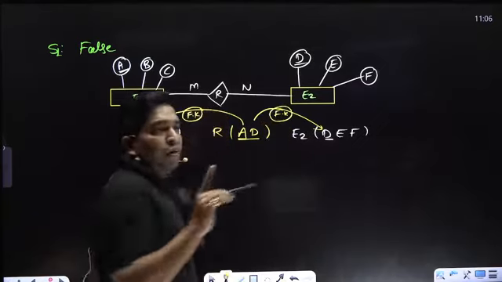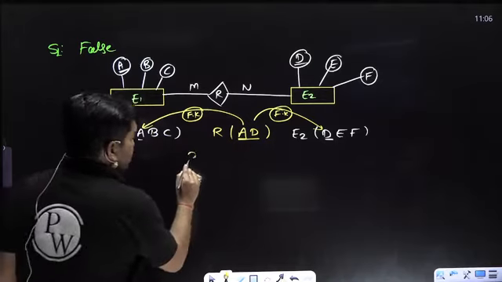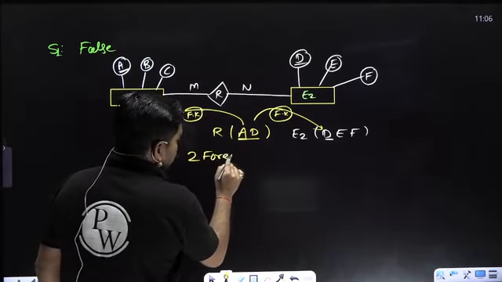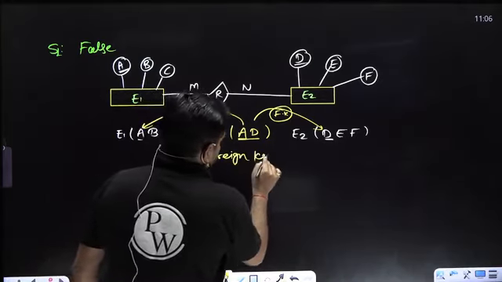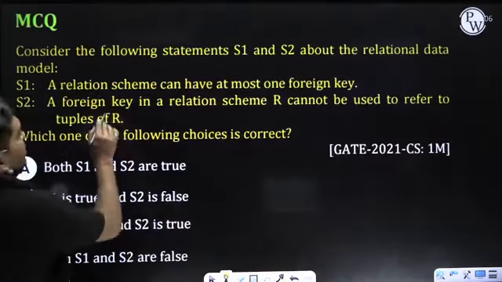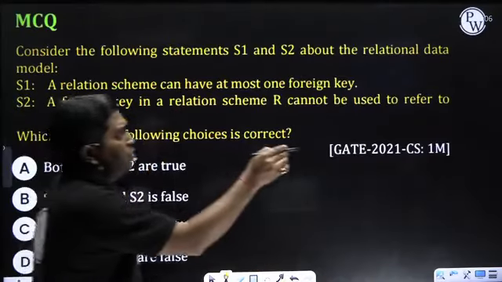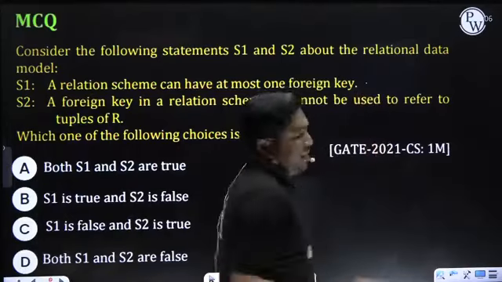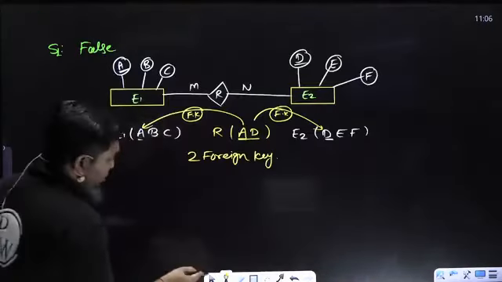So how many foreign keys are there here? Two foreign keys are there. So your statement S1, a relation can have at most one foreign key, is false, my dear. Now check for statement 2.